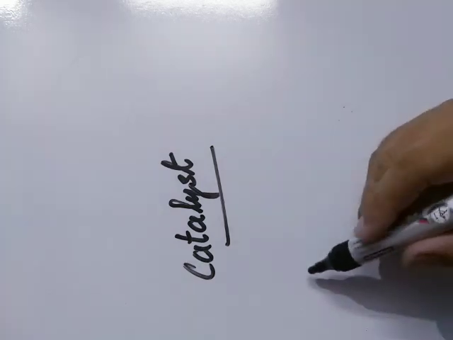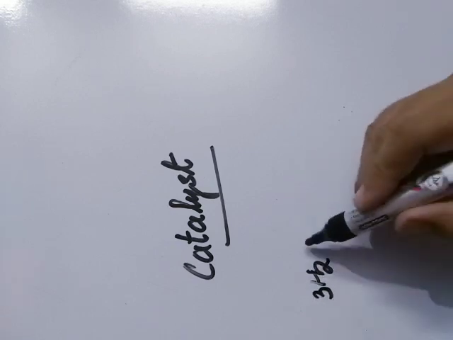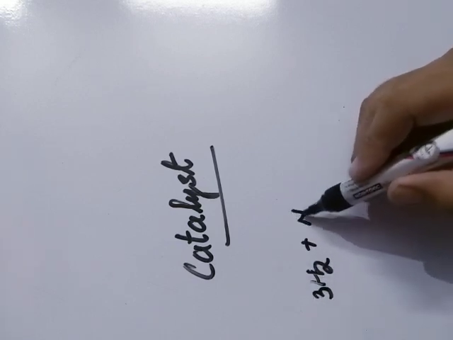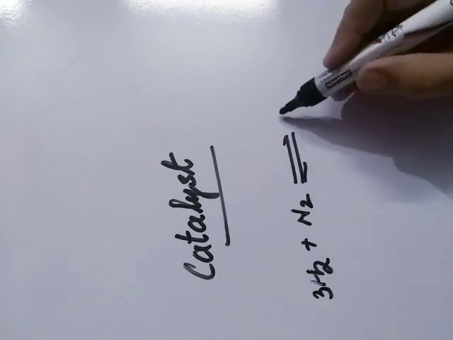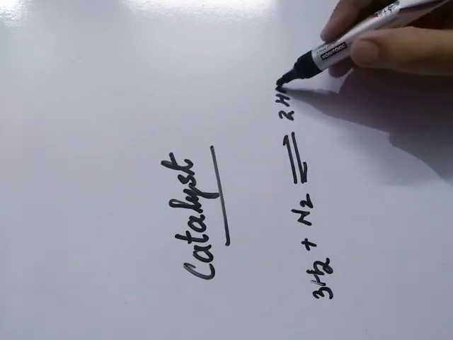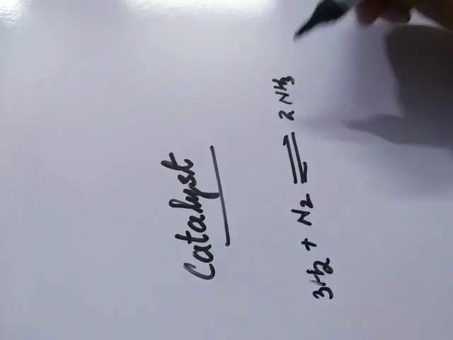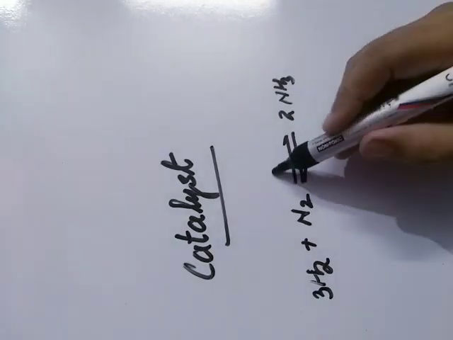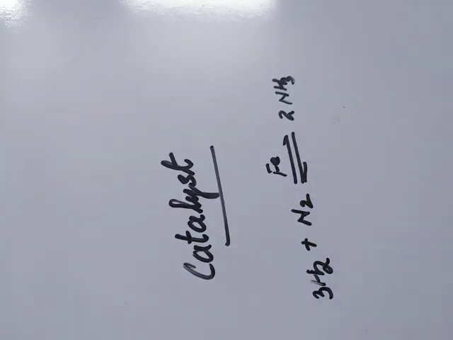It speeds up the rate of reaction. For example, if we take 3 molecules of hydrogen combining with 1 molecule of nitrogen, it is a reversible reaction and forms 2 molecules of NH3. In that case, iron is the catalyst. So iron is a positive catalyst because it speeds up the reaction.